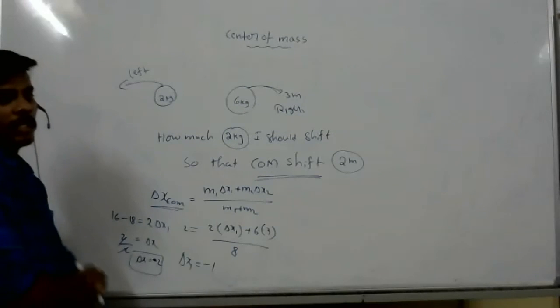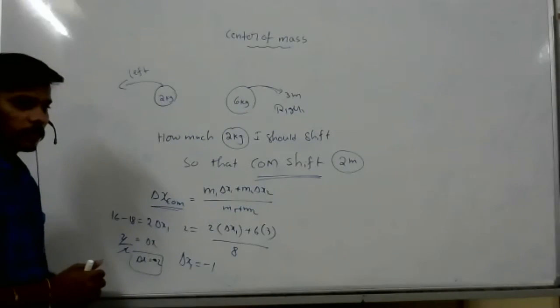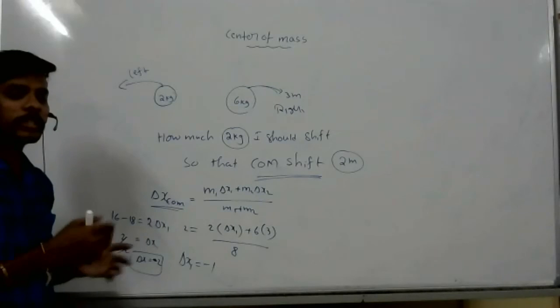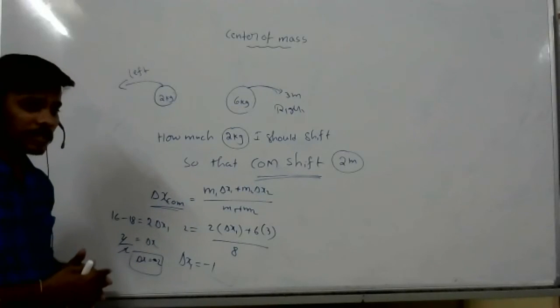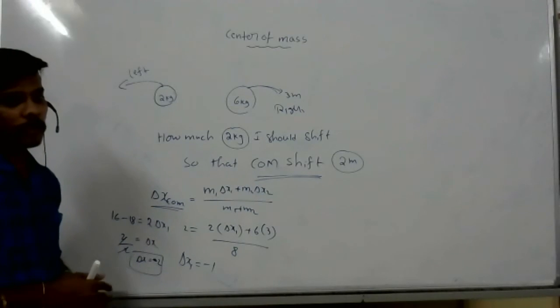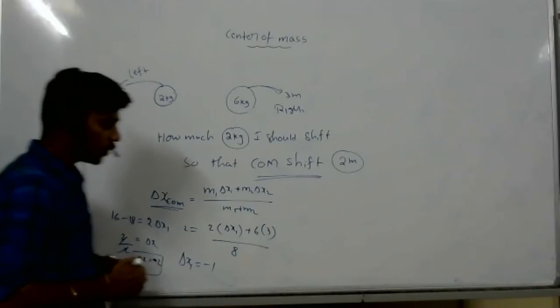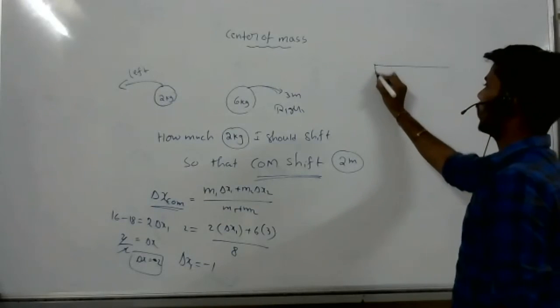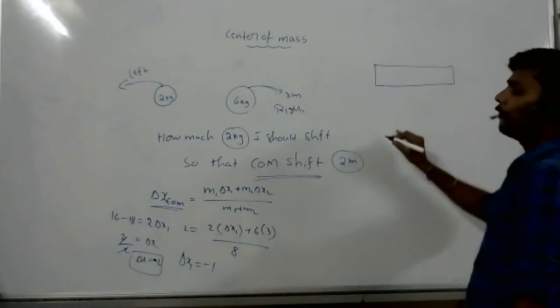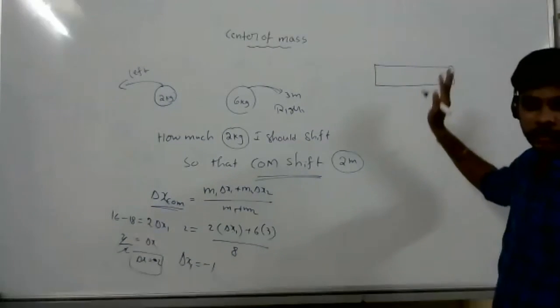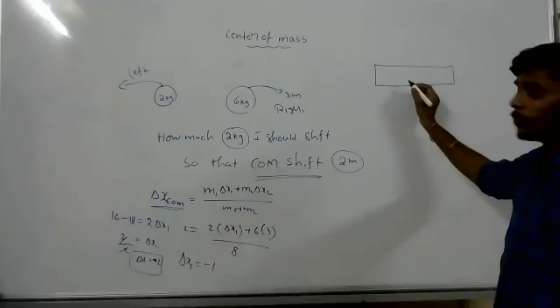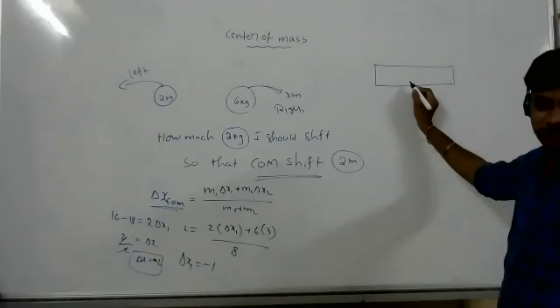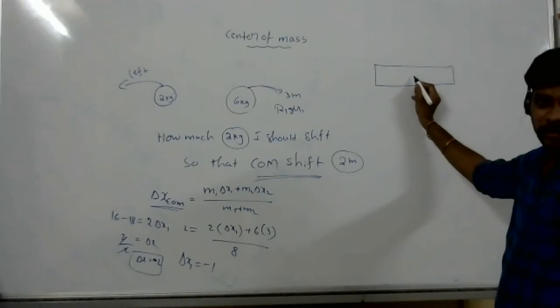Remember this. With this, one more concept is there, motion of the center of mass. With that, your syllabus is over. But I will explain one more thing. If you take this body, a continuous mass distribution, where does the center of mass lie?